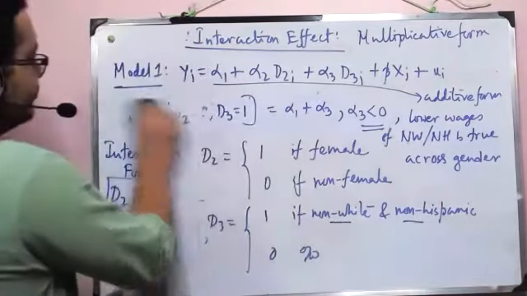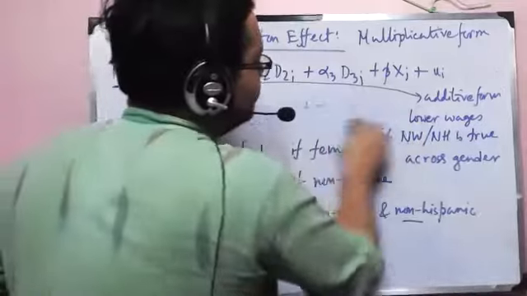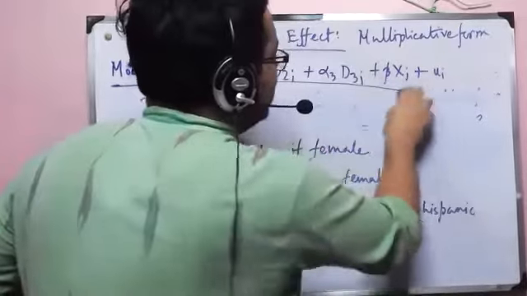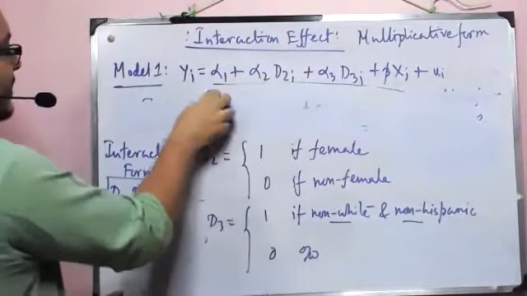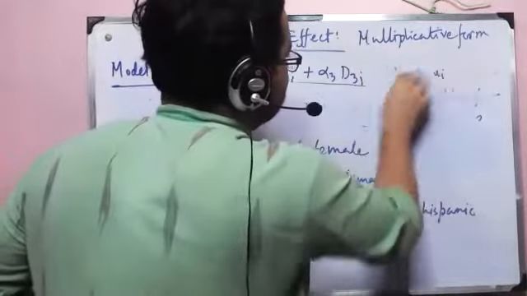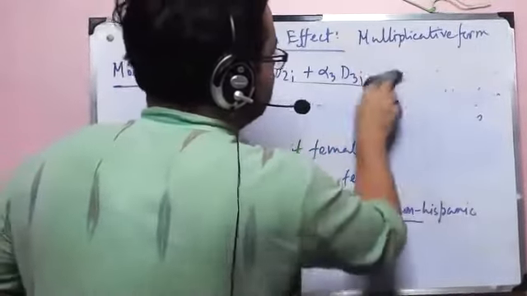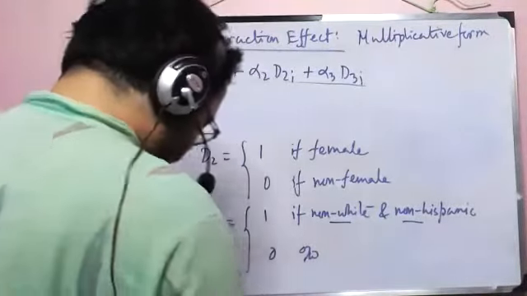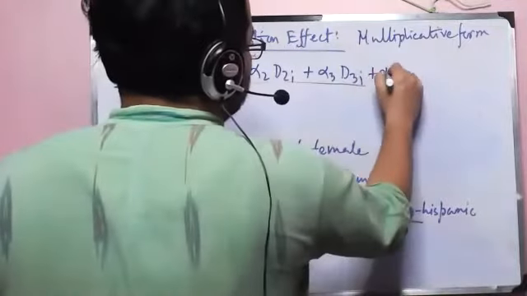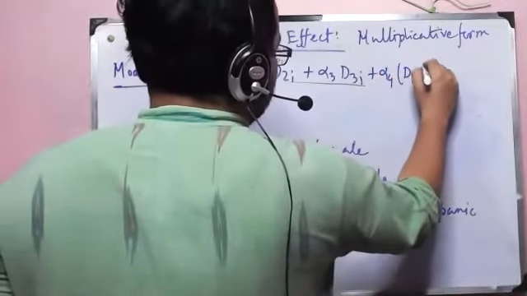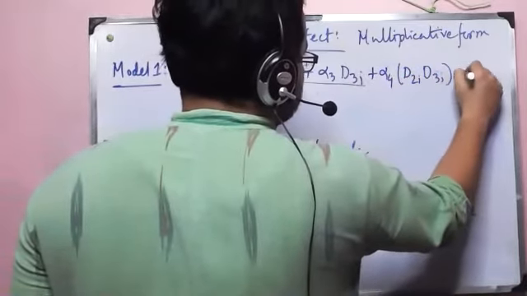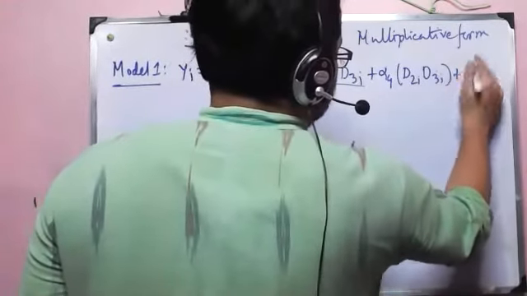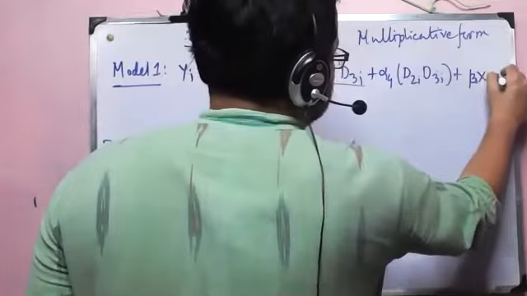So what do you want to do to allow further categorization? We are going to add a multiplicative form, and we will write it here. So plus alpha 4 d2i d3i, plus beta xi plus ui.